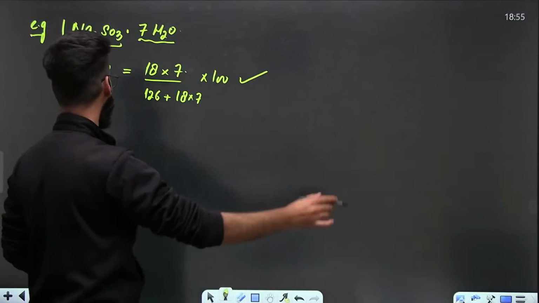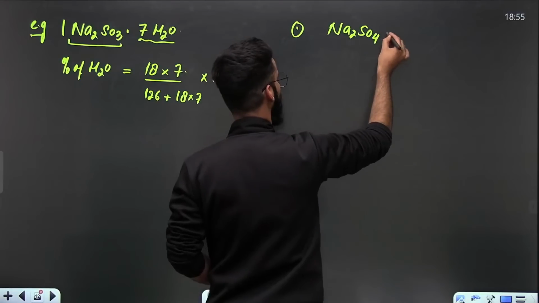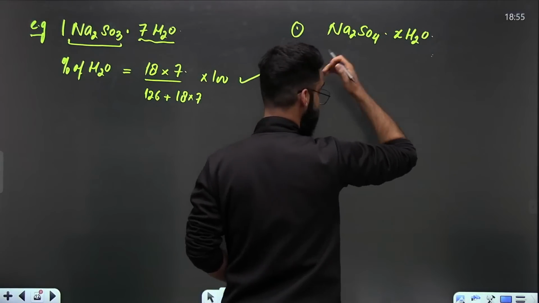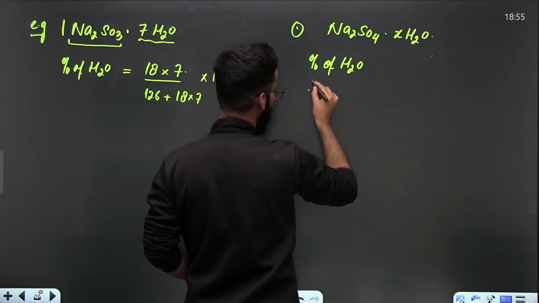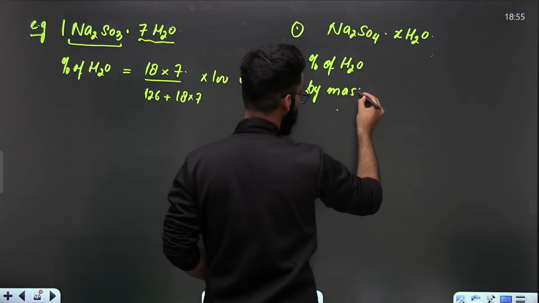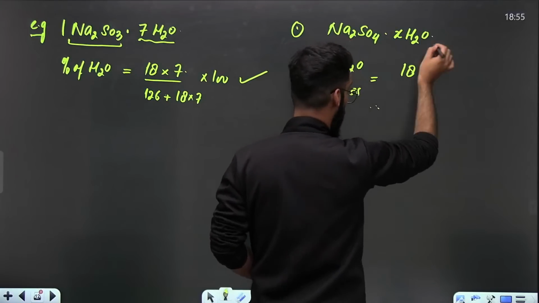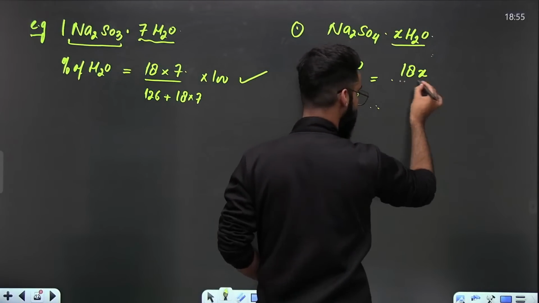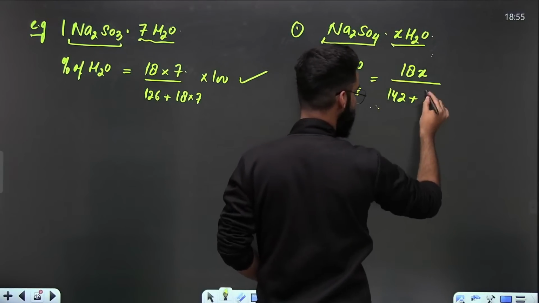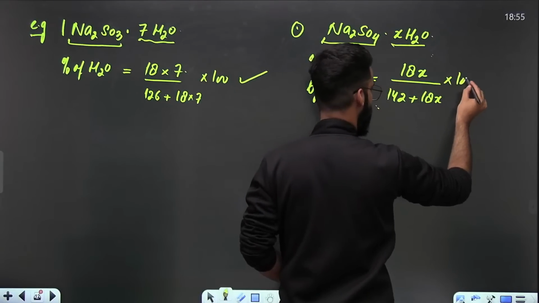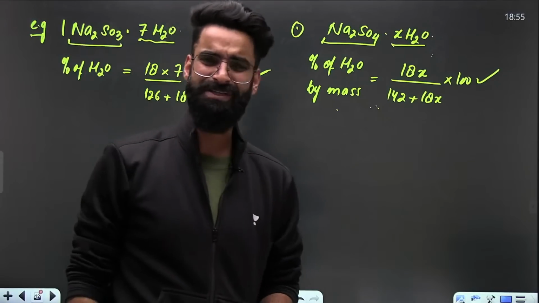Correct? For example, let's say I'm writing Na2SO4 dot X times water. I'm asking you to write the equation for percentage of H2O by mass. It's going to be molar mass of water, 18 grams. In 1 mole of sample, how many moles of water are there? X. Divided by molar mass of this part, 142, plus molar mass of this part, 18x, multiplied by 100. If you know how to write these equations, you can easily solve the questions based on percentage.